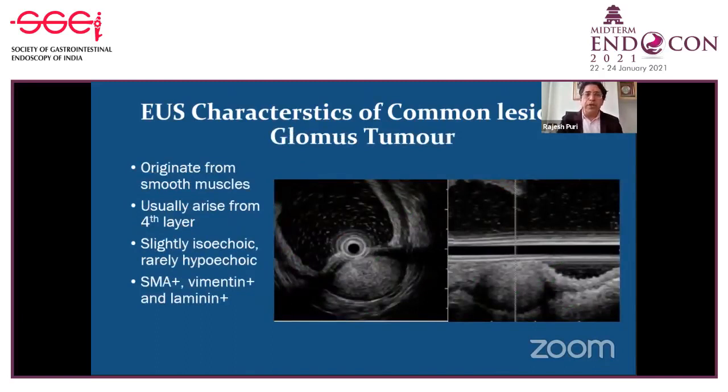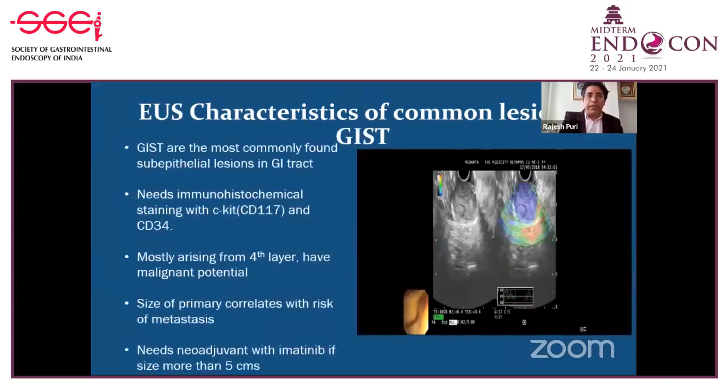Another important tumor is the glomus tumor, which is vascular, originating from the fourth layer. They are iso to hypoechoic, and on biopsy they are SMA and vimentin positive, and they have positive Doppler signals. So by that you can predict whether you are dealing with a glomus tumor or another subepithelial lesion.